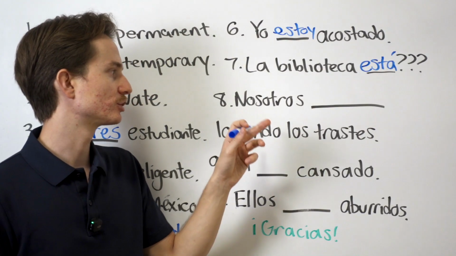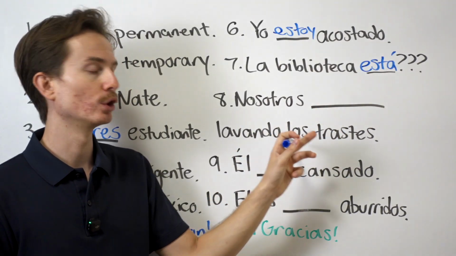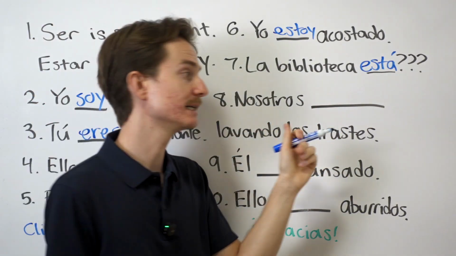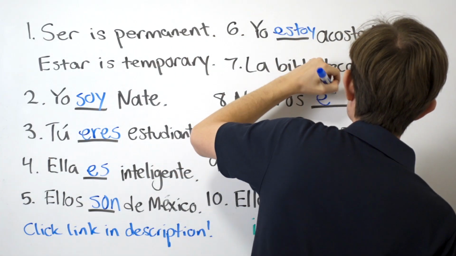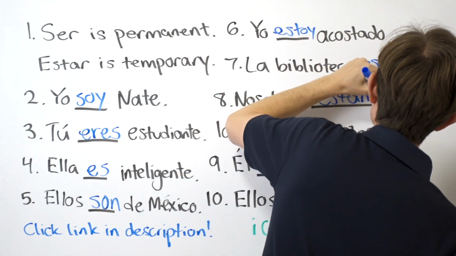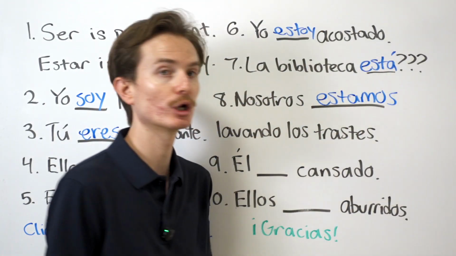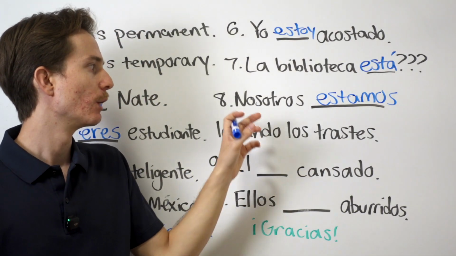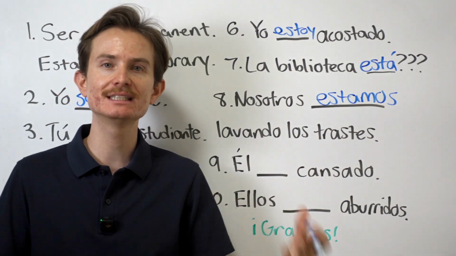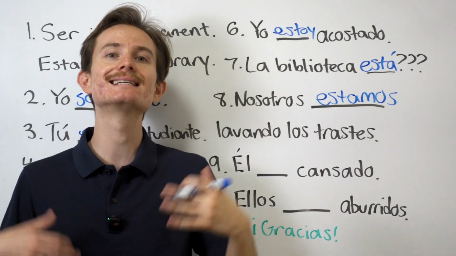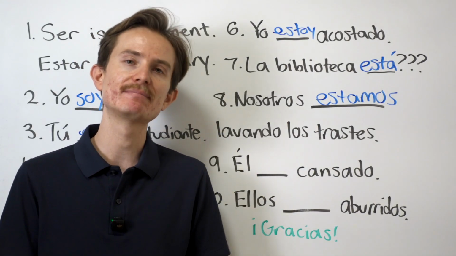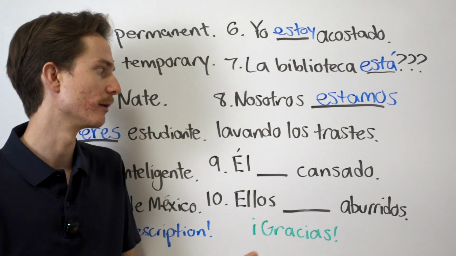Okay? Nosotros blank lavando los trastes. We are washing the dishes. And here, once again, we have estar, and it would be estamos. Remember, the conjugation is estoy, estás, está, estamos, and están. Okay, so we are not going to permanently be washing the dishes. We wouldn't say somos, we're going to say estamos, because we are temporarily washing the dishes, but eventually we'll be done and we will not be washing dishes anymore.